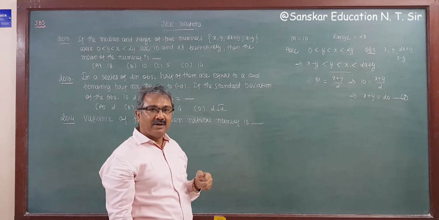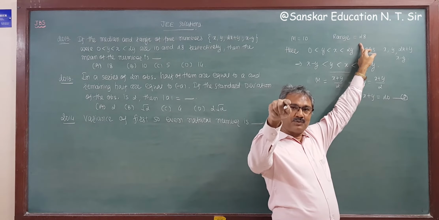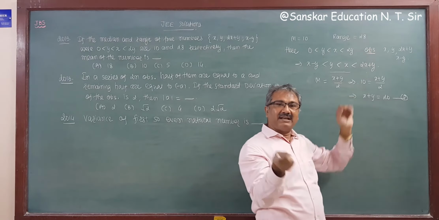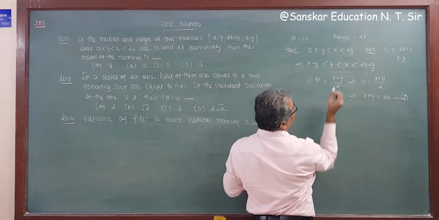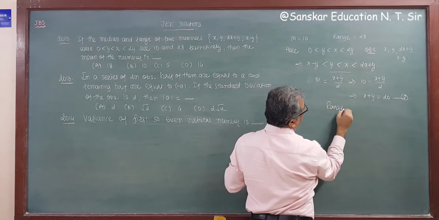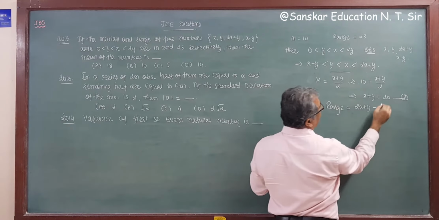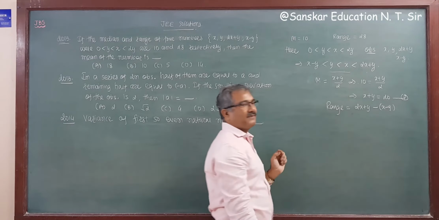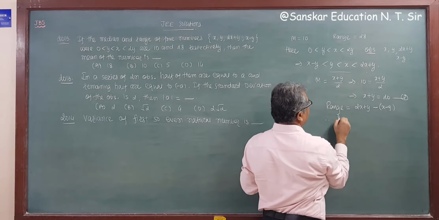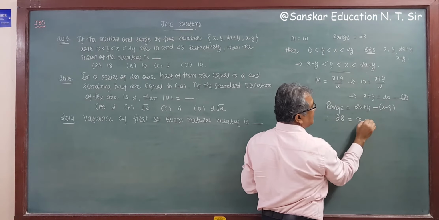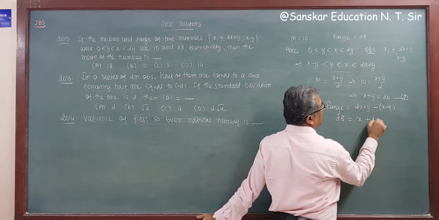Also, the range is given as 28, and range means the biggest observation minus the smallest observation. The biggest is 2x plus y, and the smallest observation, x minus y, you have to subtract. So range is 2x plus y minus x minus y. 2x minus x is x. So 28 is equal to x, and y minus minus y becomes plus 2y.